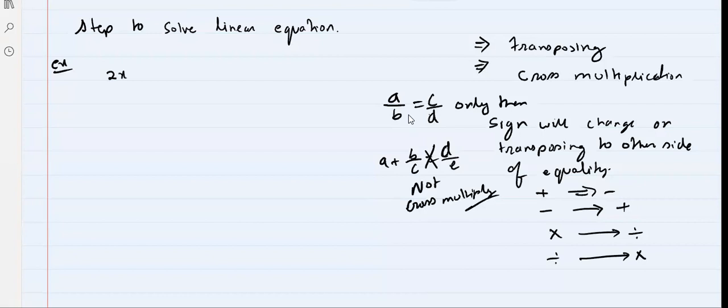So we have 2x by 3 plus 4 into x minus 2 divided by 5 is equal to 2x plus 5 minus 3x by 6. Everyone, this is complex enough, right? Tell me, is this complex enough?